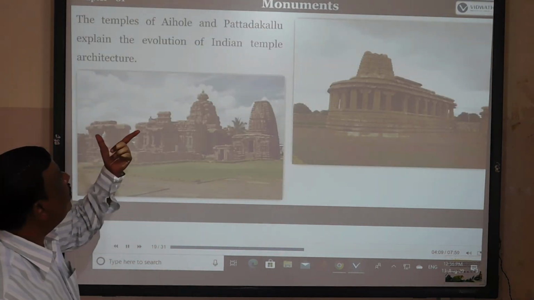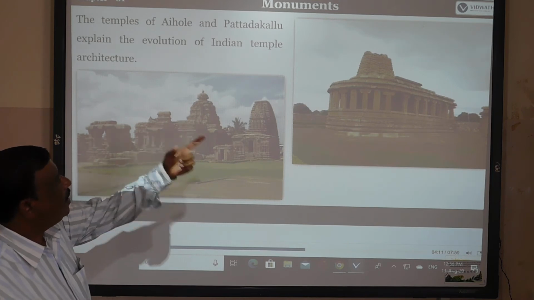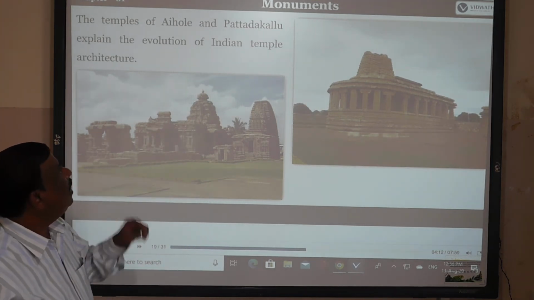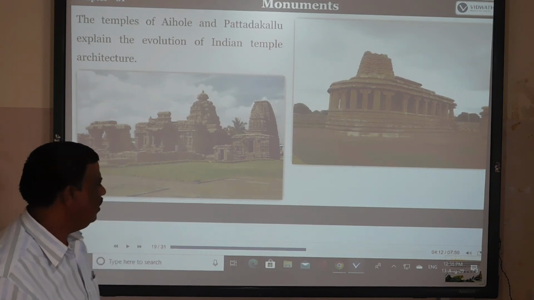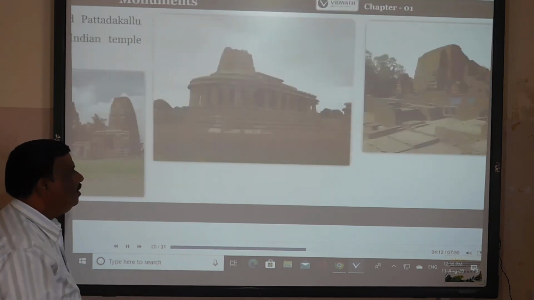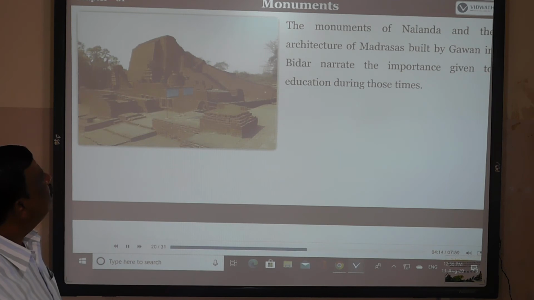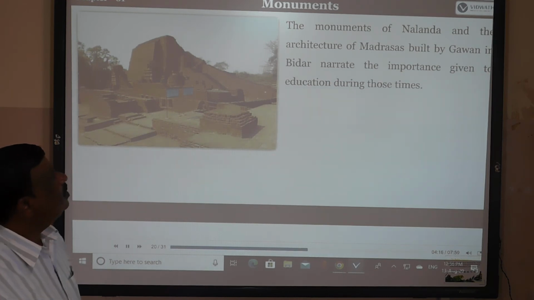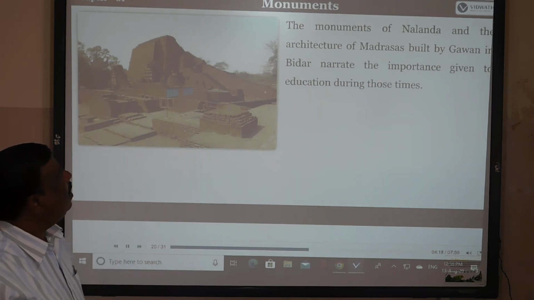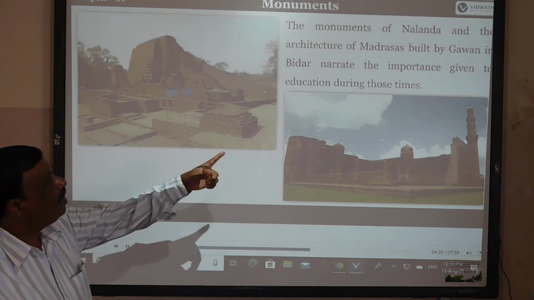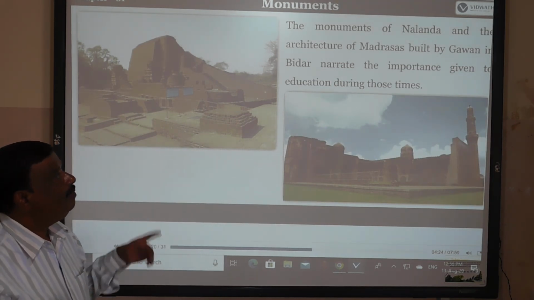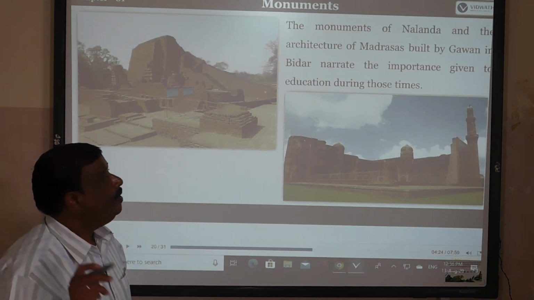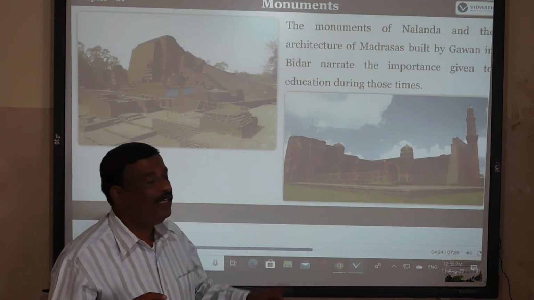The temples of Aihole and Pattadakal explain the evolution of Indian temple architecture. These are very important evolutionary monuments. The monuments of Nalanda and the architecture of madrasas were built by Rahman, and narrate the importance given to education during this time.